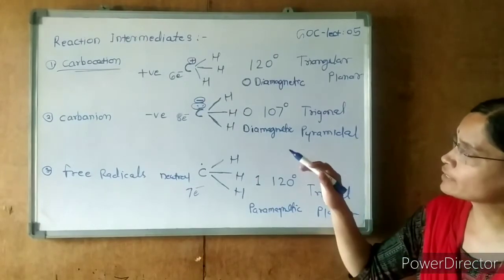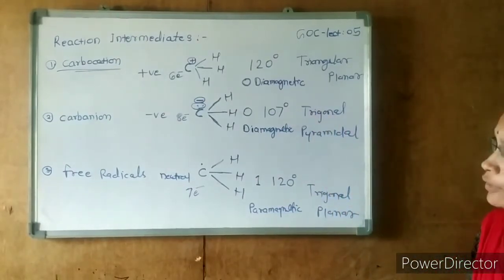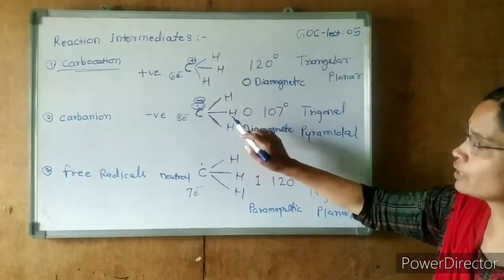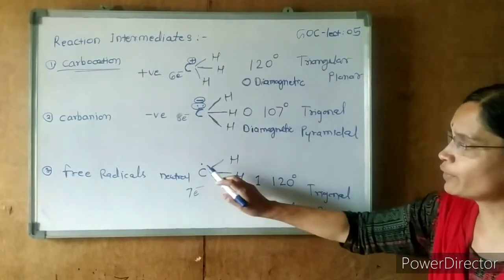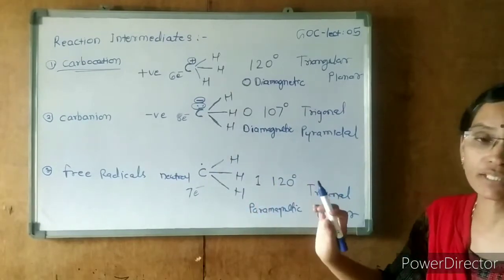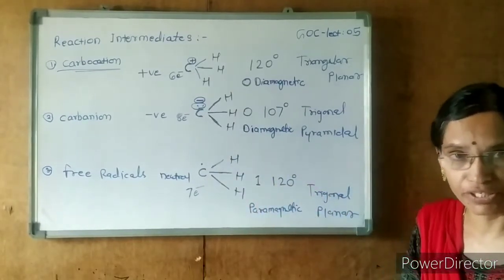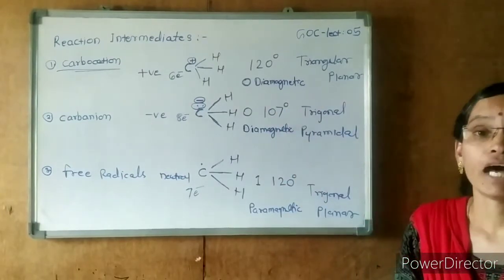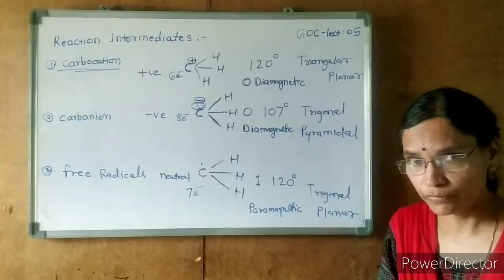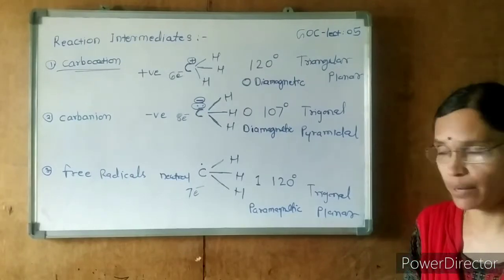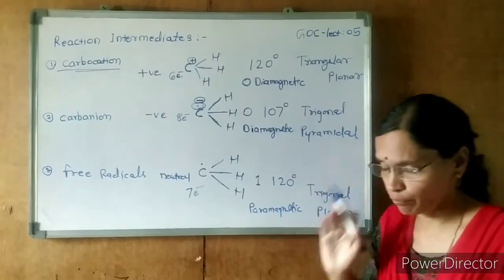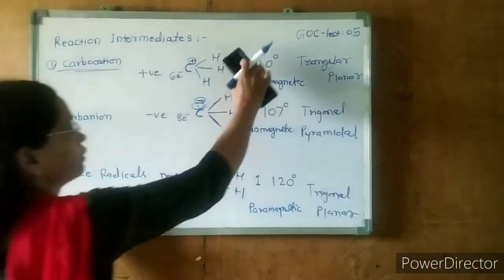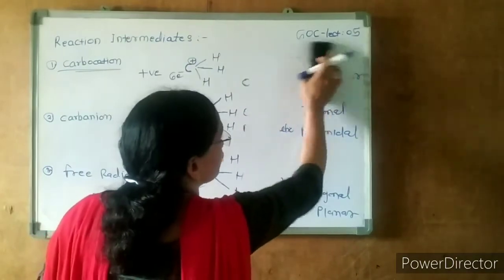The next property is the number of unpaired electrons. Here unpaired electrons are 0. Here also unpaired electrons 0. Here unpaired electron 1, which means it is paramagnetic in nature. Magnetic property: carbocation is diamagnetic, carbanion is diamagnetic, and free radical is paramagnetic. This is about the magnetic behavior. Now we'll see some examples of the carbocation, carbanion and free radicals.